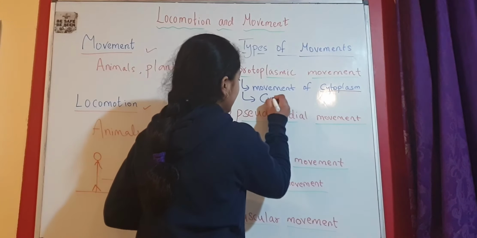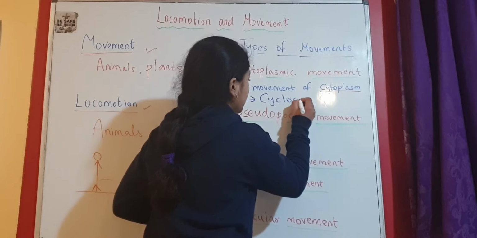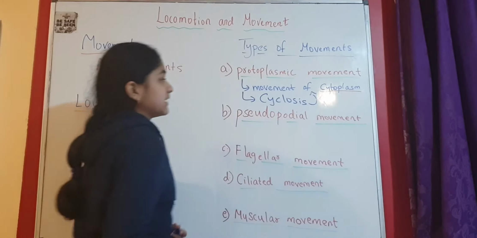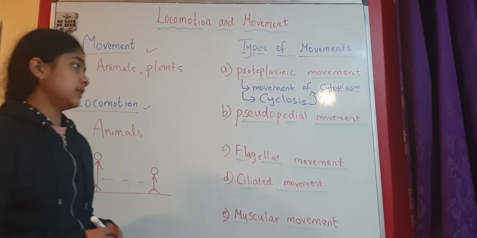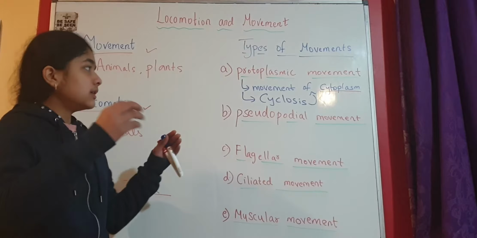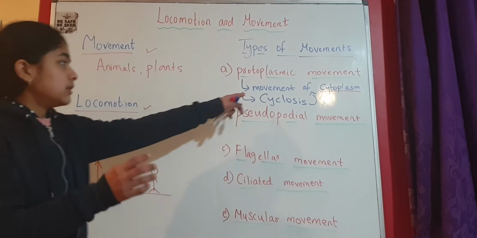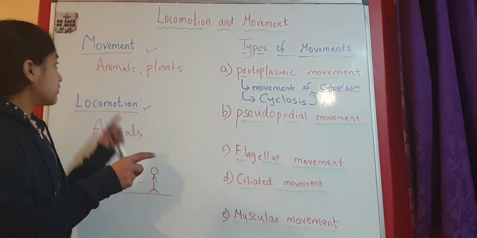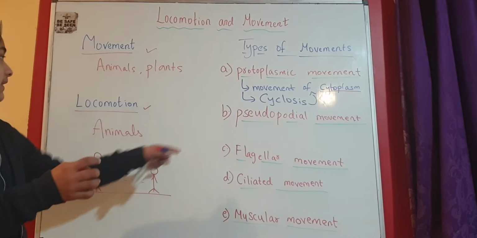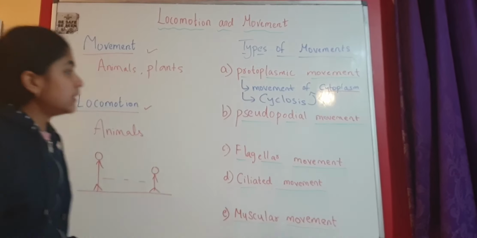It is called cyclosis. That's important. When cytoplasm moves, movement is occurring, because a part of a living organism, the cell, is moving. That's why it's called movement.